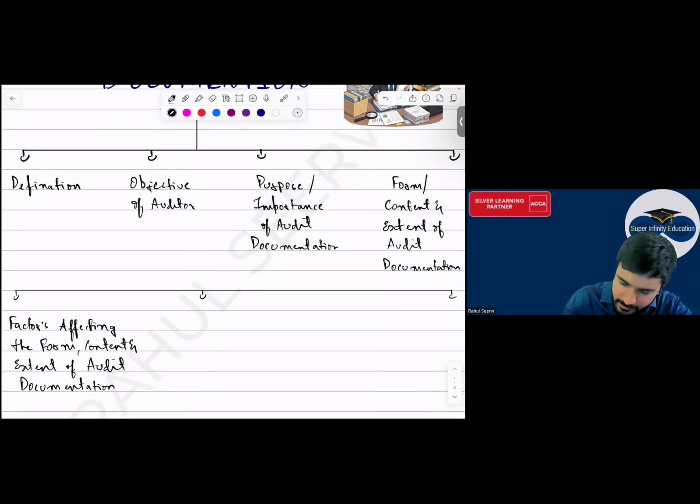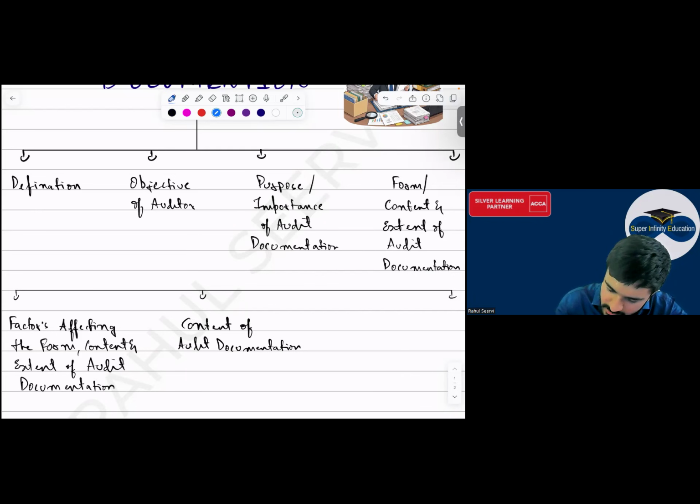Then you have content. This is the third direct theory question. Content of audit documentation. ये भी आता है 2 मार्क्स के लिए. Yes, sir. This is tested for 2 marks. Yes, sir.